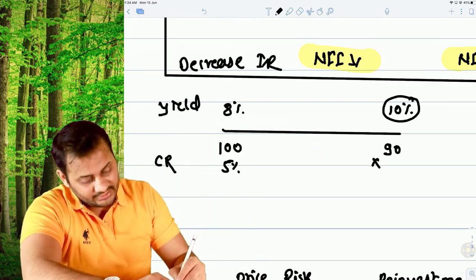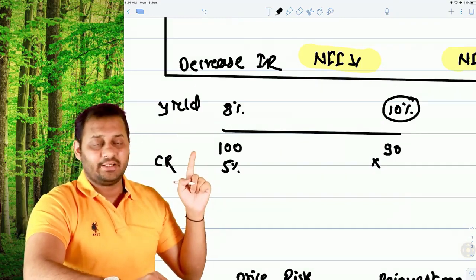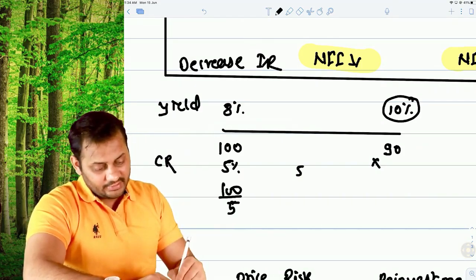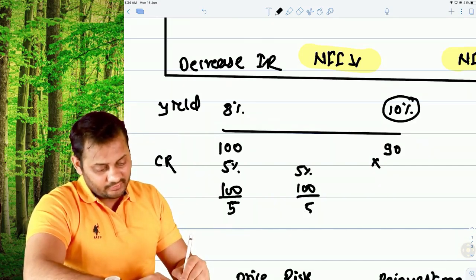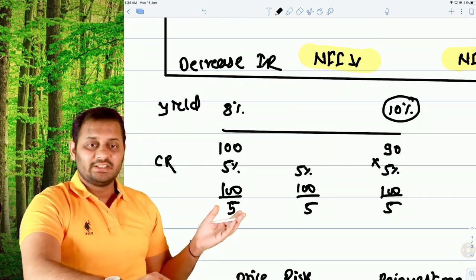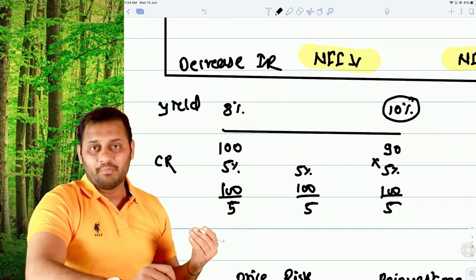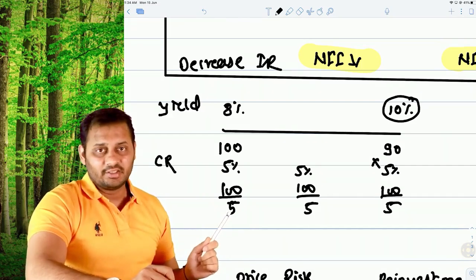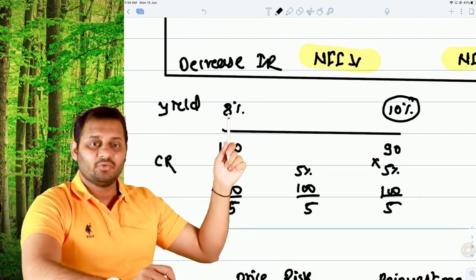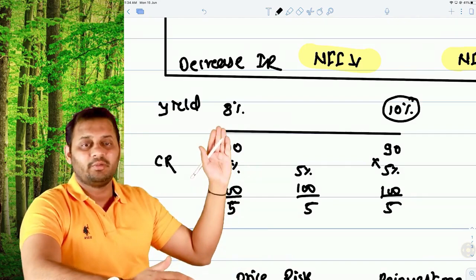Coupon rate is based on the face value, not the market price. So 5% will be paid on 100, it will be 5 rupees, here also 5% will be paid on 100, it will be 5 rupees. So this is the interest income that you are earning. Now what used to happen earlier, when you wanted to reinvest this interest income, the rate that you could have earned was 8% only.